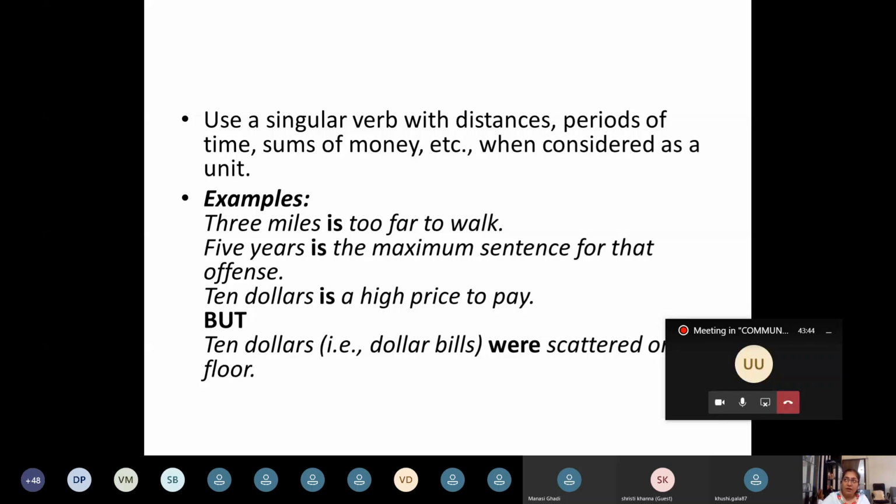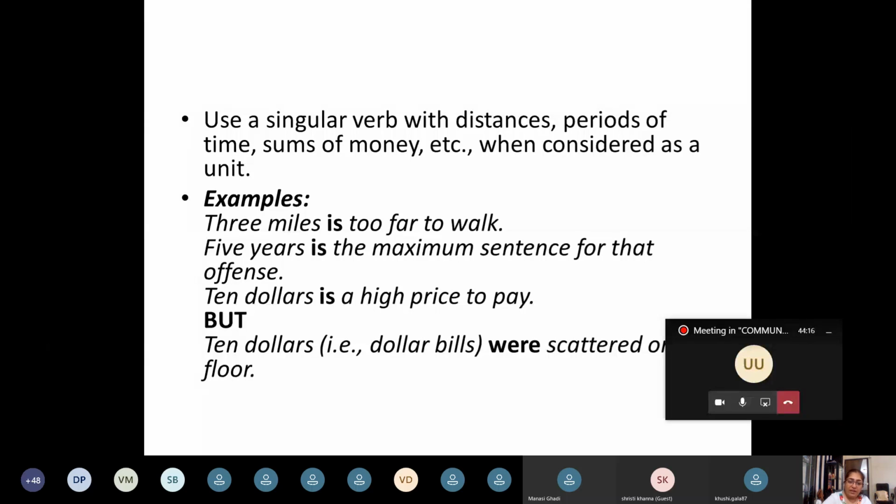It may sound tricky that you may consider it as a plural subject because it is 3, and the word miles also shows that it is plural, but 3 miles is a measurement of distance for you to walk, and it is considered as a single unit. So we are going to consider that as a singular subject, and so it will attract a singular verb.